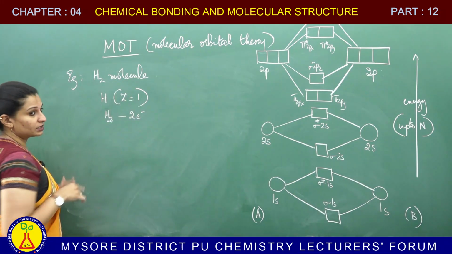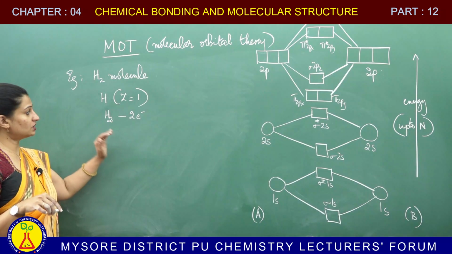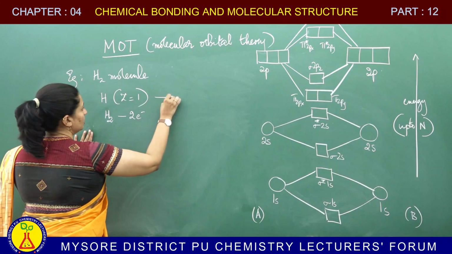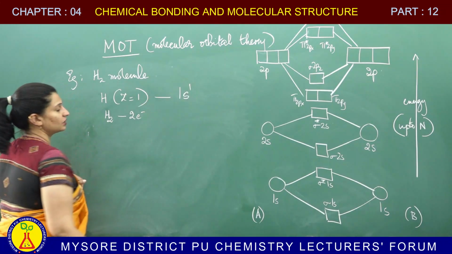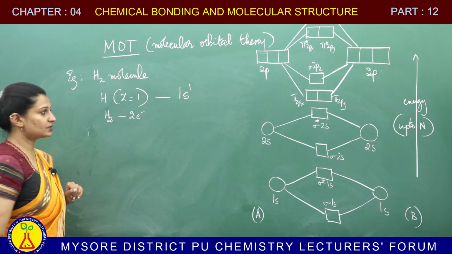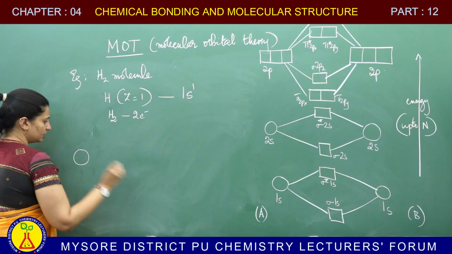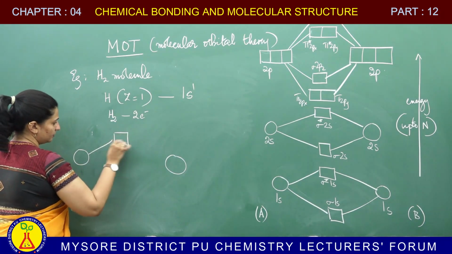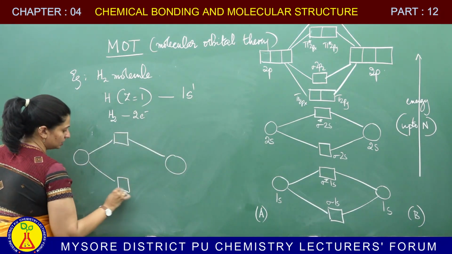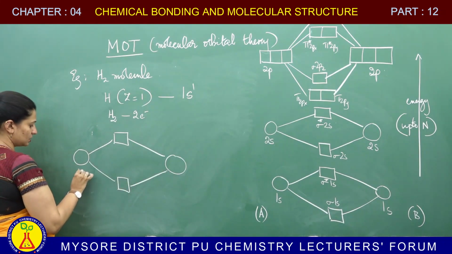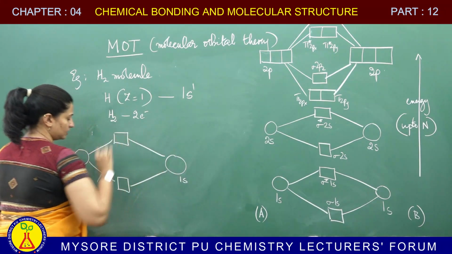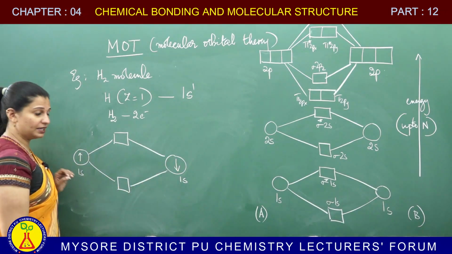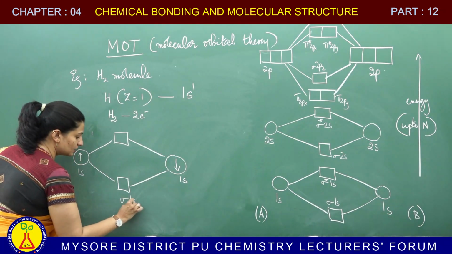Now, this whole diagram I do not have to write for hydrogen because hydrogen has only 1s. So, what is the configuration? Let me write it here only. The configuration for the hydrogen atom is 1s1, so 1 electron. Let me only draw the hydrogen molecular orbital diagram for you. Only the 1s orbital of each atom will combine with each other. This is 1s of one atom, this is 1s of the other atom, and each has 1 electron. So, when they combine together, your molecule has 2 electrons.